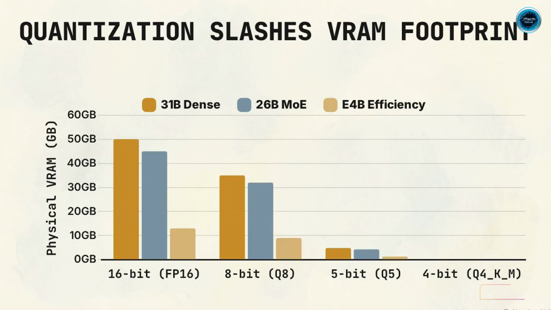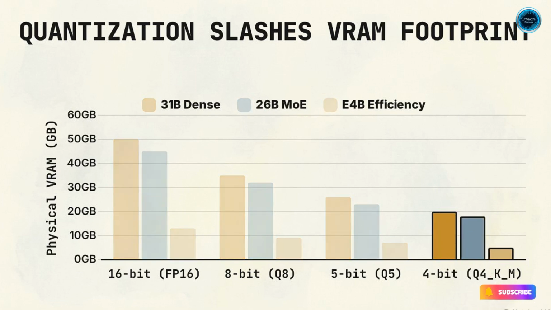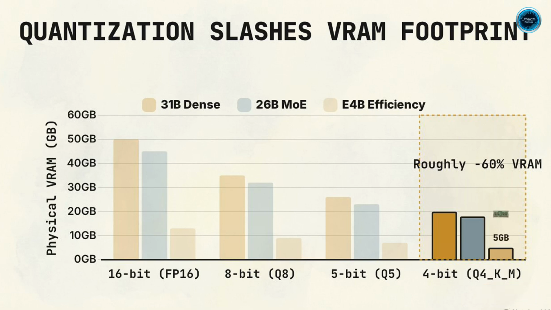This chart plots physical memory consumption across the 16-bit, 8-bit, 5-bit, and 4-bit precision tiers. The current community standard is Q4_K_M, a 4-bit K-quant quantization protocol. It shrinks the memory footprint by roughly 60% while minimizing accuracy loss. Under this exact quantization, the E4B variant requires 5 GB of VRAM. The 26B mixture of experts requires 18 GB, and the 31B dense model requires 20 GB.